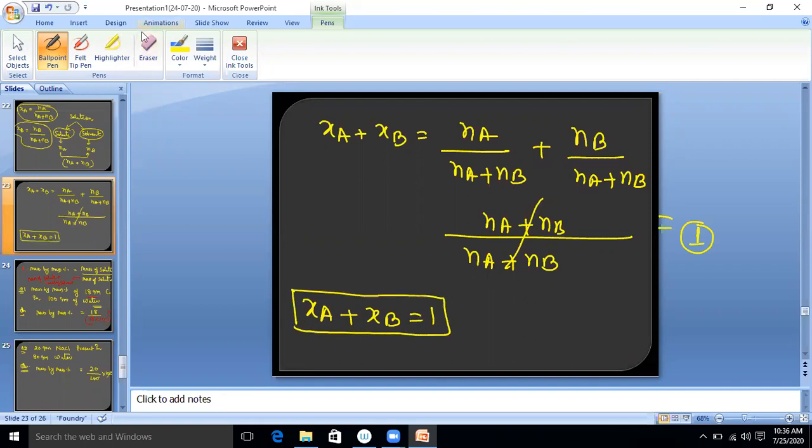This is a previous year JEE level question. This is very, very important. If anyone asks you what is the mole fraction of solute, you will write 1 minus XB. This is the relation. Is it clear? Any doubt? Clear? So this is the topic, mole fraction. I think it is completely clear.